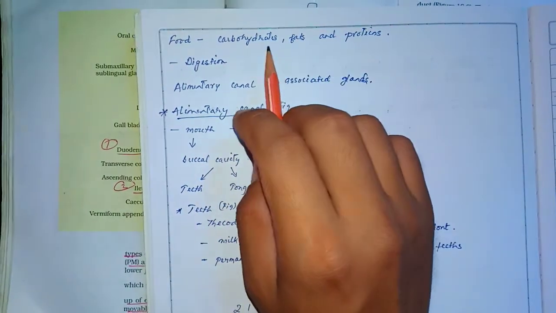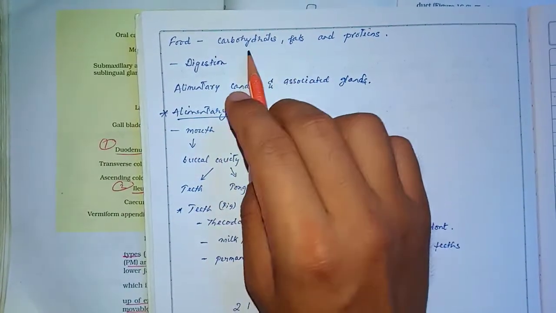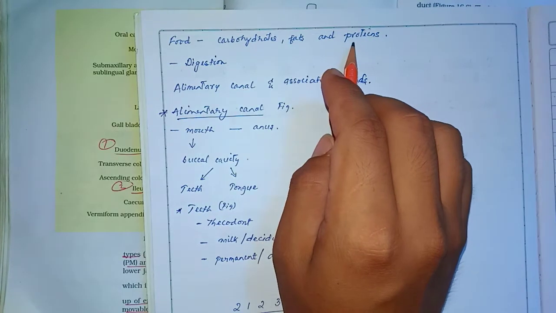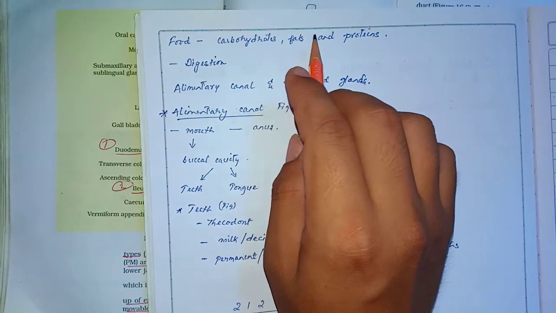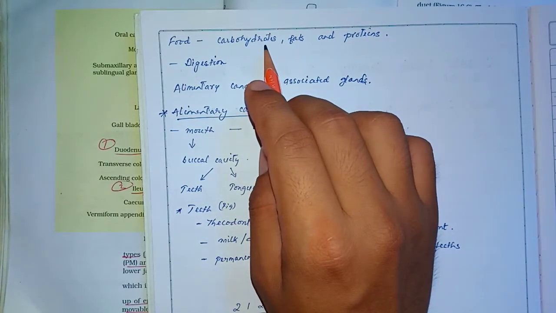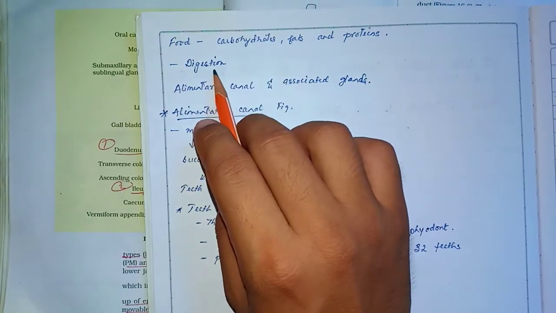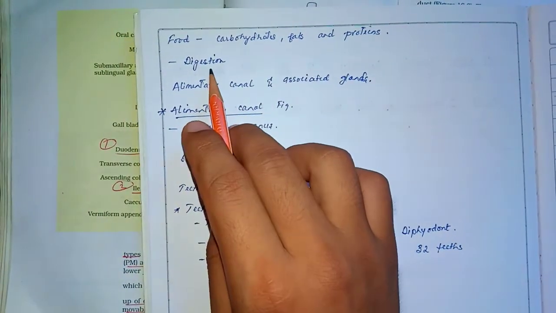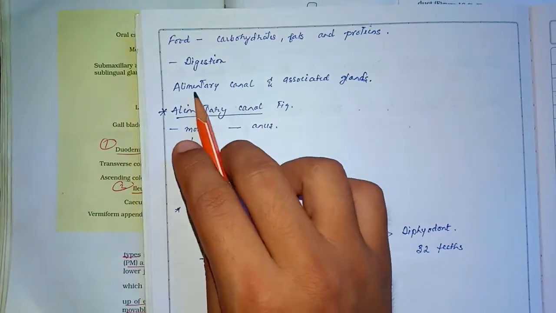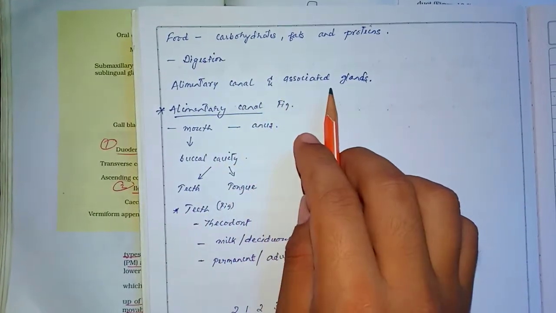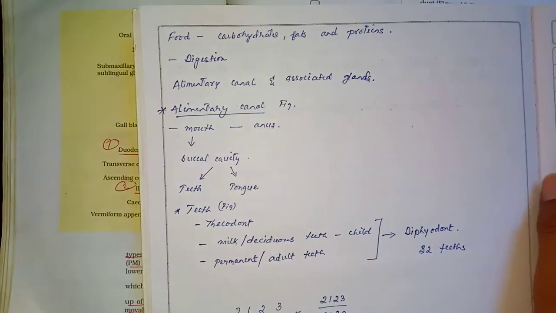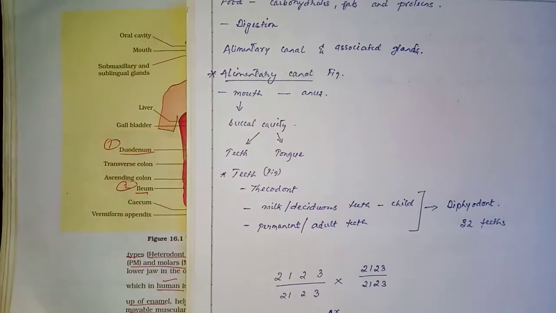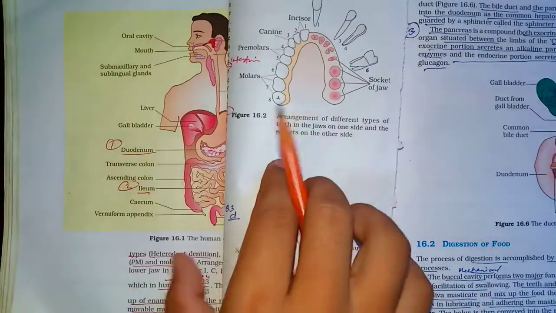So the process of conversion or breaking down of these complex food components into simpler and absorbable form is called digestion. Now this digestion is carried out in the digestive system consisting of the alimentary canal and the associated glands. Now let's discuss what the alimentary canal is.